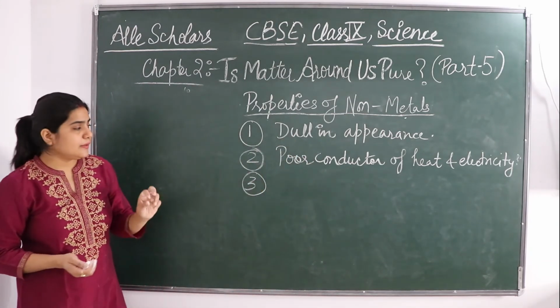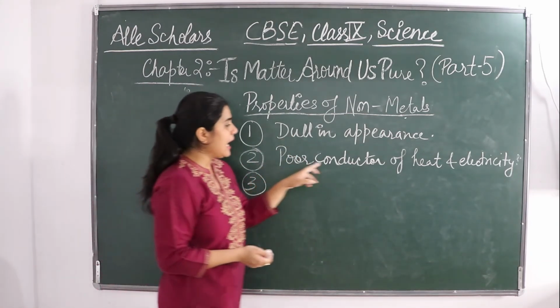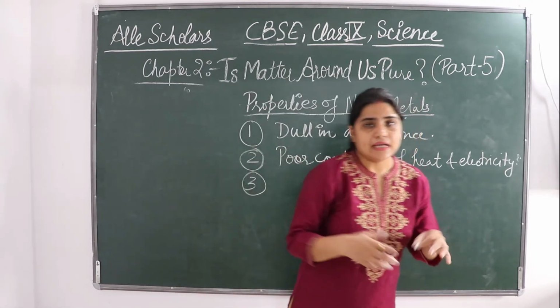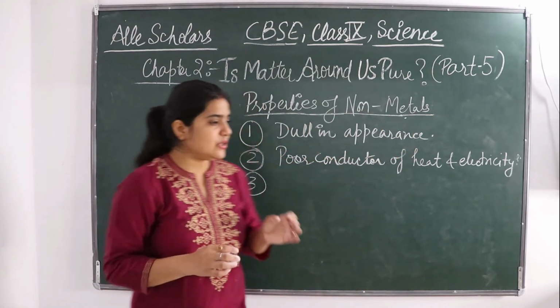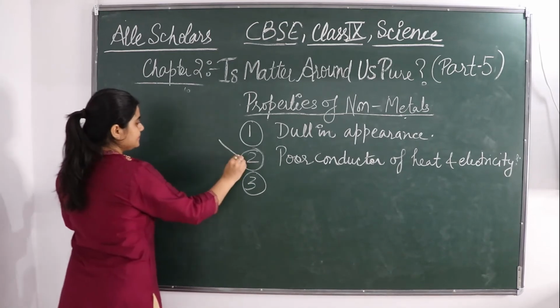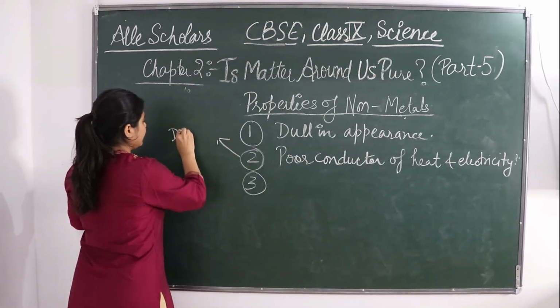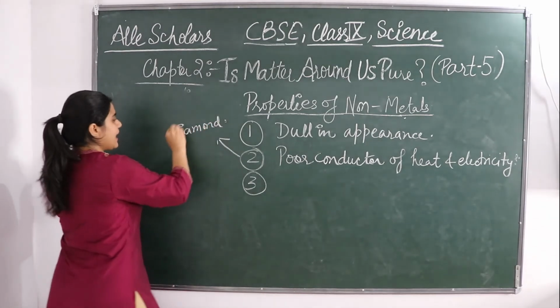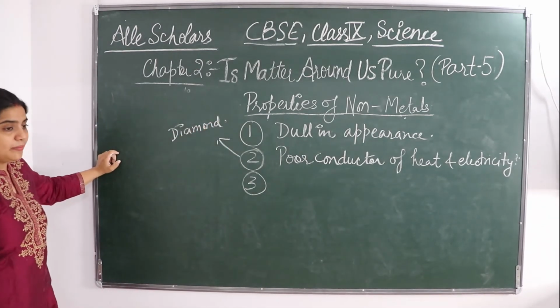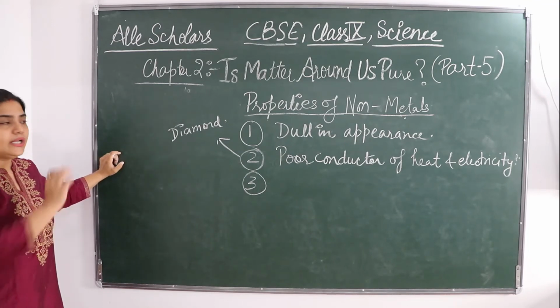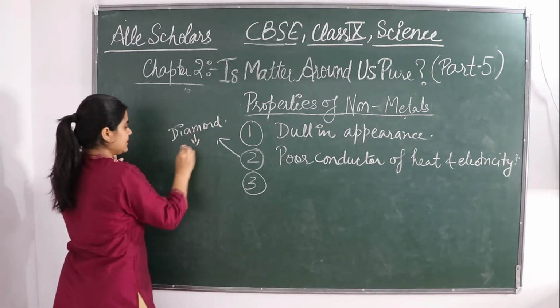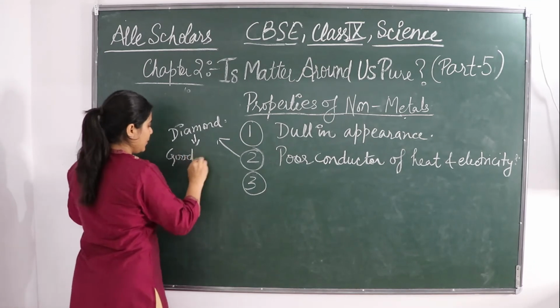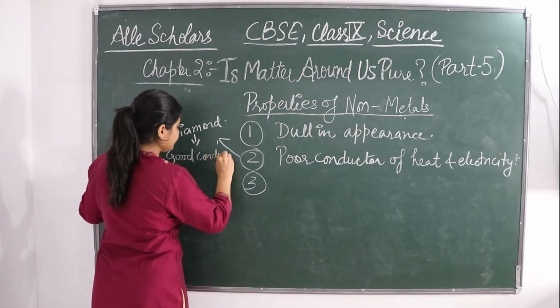They are dull in color, but there is an exception in that. As always, there is an exception, if we talk about diamond. ठीक है, डायमंड एक ऐसा मेटल है, सॉरी नॉन मेटल है, which is a good conductor. Diamond is a good conductor.